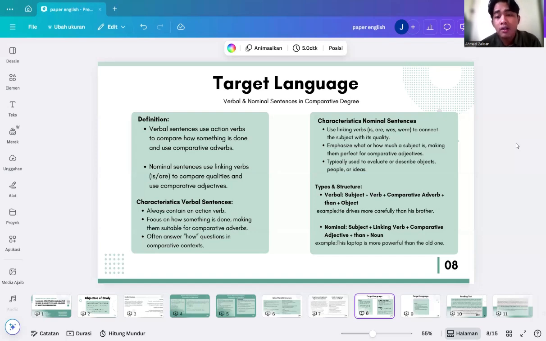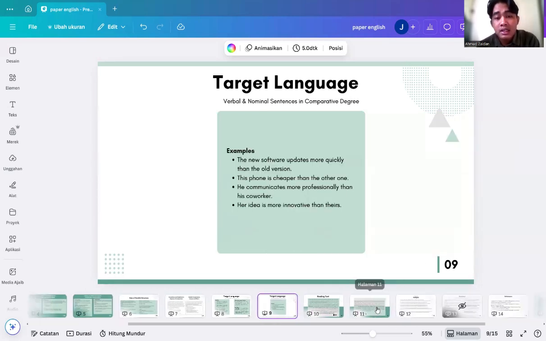Types and structure: verbal and nominal sentences. Verbal sentence: subject plus verb plus comparative adverb plus than plus object. Example: he drives more carefully than his brother. Nominal sentence: subject plus linking verb plus comparative adjective plus than plus noun. Example: this laptop is more powerful than the old one.